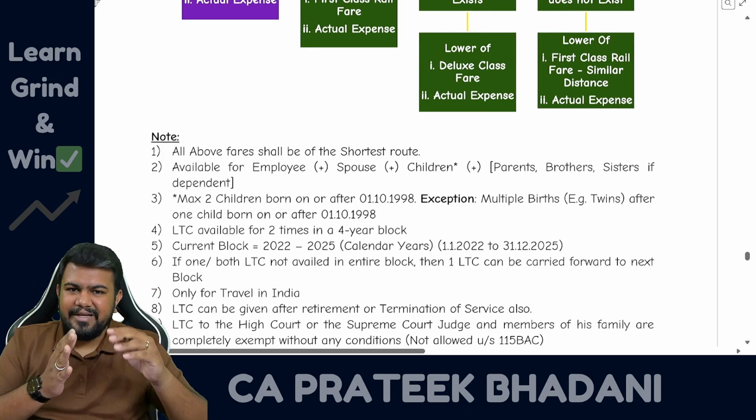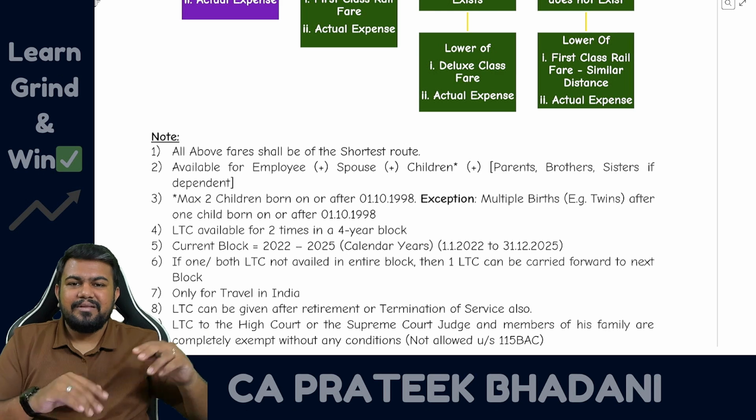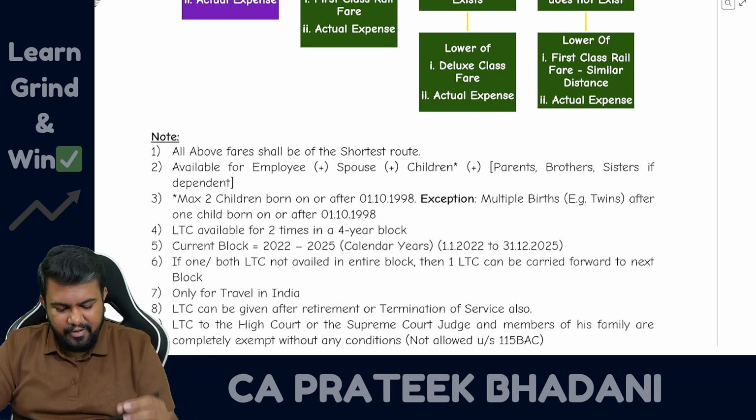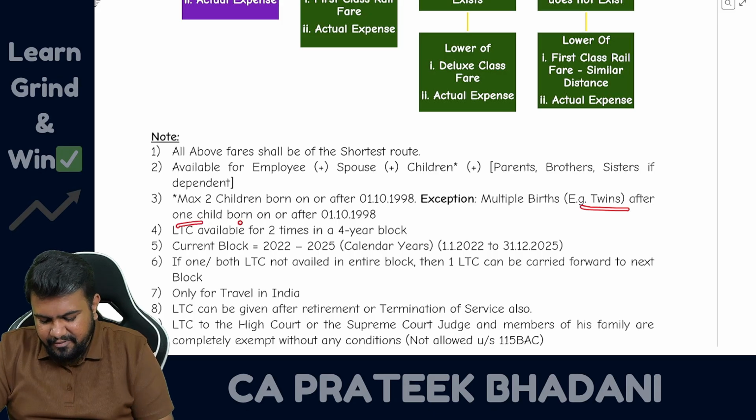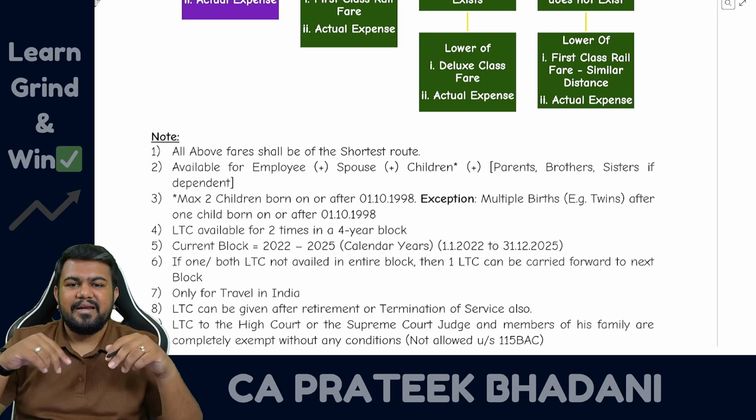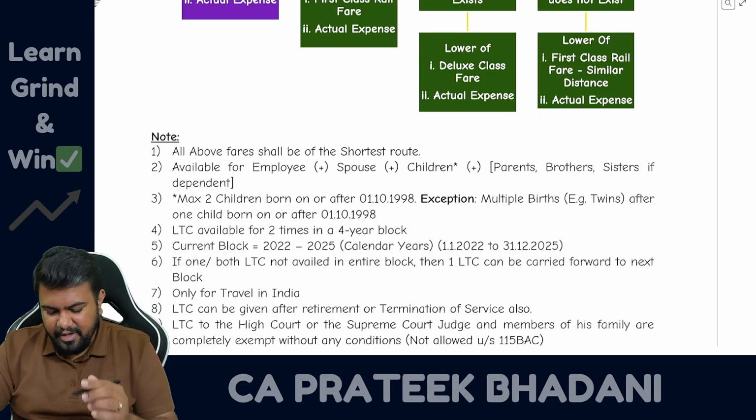However, if one child was born and in the second birth there are multiple births, then such children in multiple birth are also allowed. For example, twins born after one child born on or after 1/10/1998. In such case, for all the children, the exemption will be allowed. So what did I say?